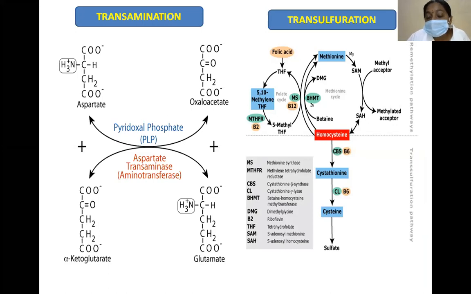And also the transfer of a sulfur group, in the presence of the enzymes homocysteine synthase, methionine synthase, and cystathionine beta synthase. These are mainly PLP dependent enzymes.